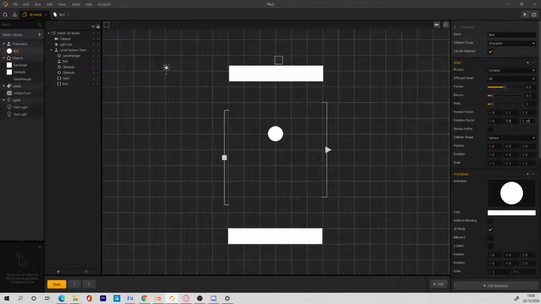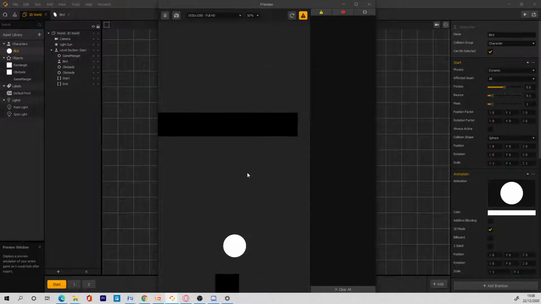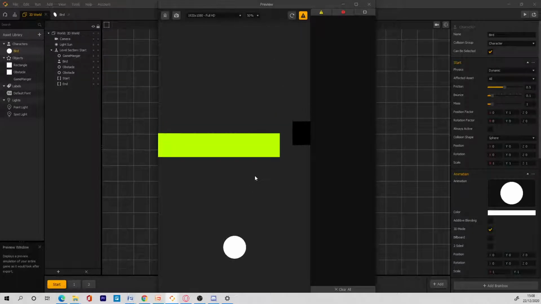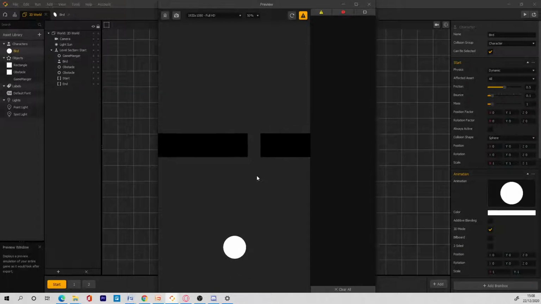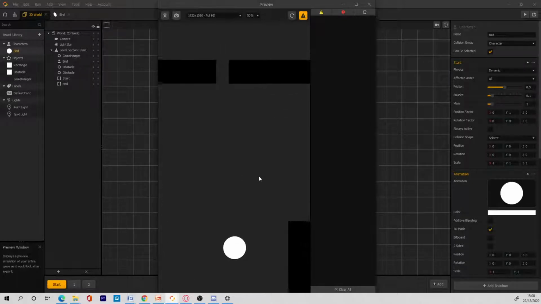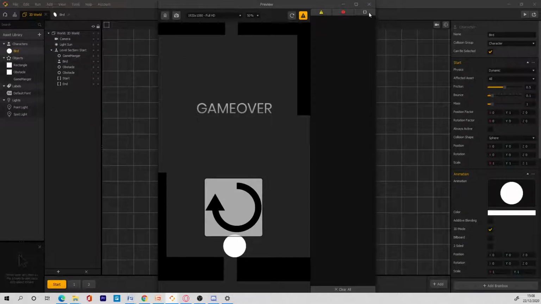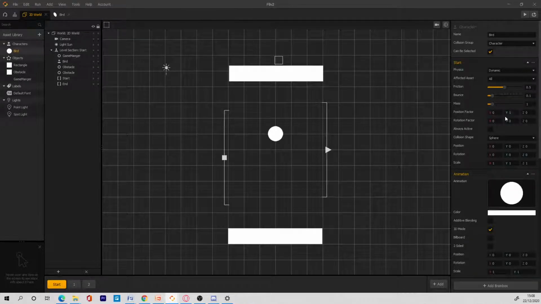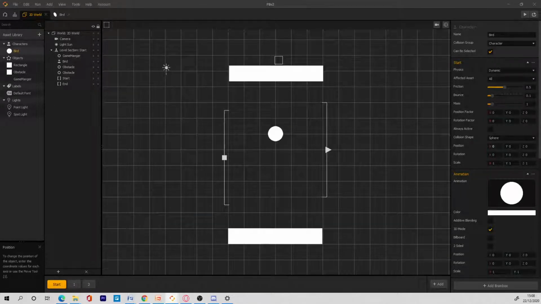So if I make this 000, what happens? Okay, so this is not what we want. We don't want the camera to follow the bird. But actually, you can do this any way you want, because if you want to make a game like Flappy Bird, you don't want the game to be exactly like Flappy Bird, if you get what I mean. So let's try and make it look like Flappy Bird. If I make this 0 as well, what happens actually? I'm curious to know.